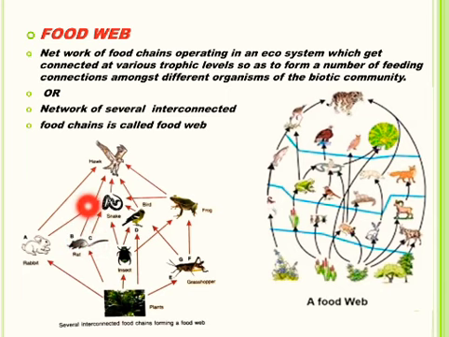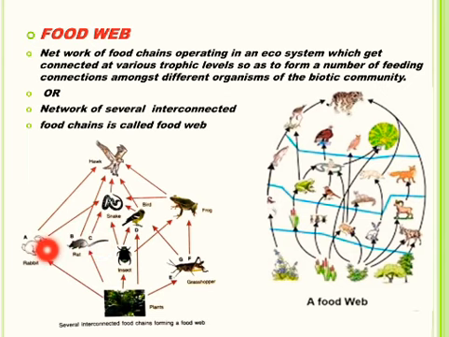One organism may obtain its food from different sources, and in turn they may be eaten up by different types of organisms. It means a food web has several alternative pathways for the flow of energy. The food web also starts with producers and ends with top carnivores. Let us see in this figure, several food chains are operating in this food web, and a particular organism may occupy position in more than one food chain.